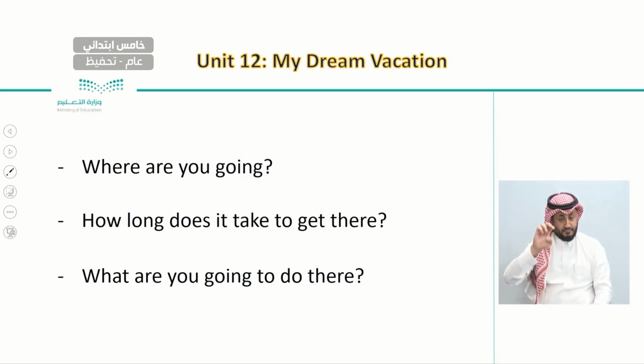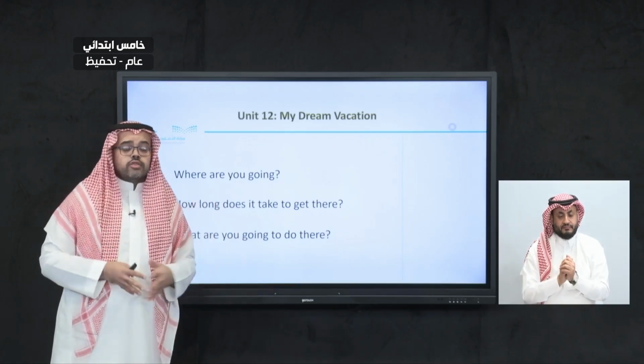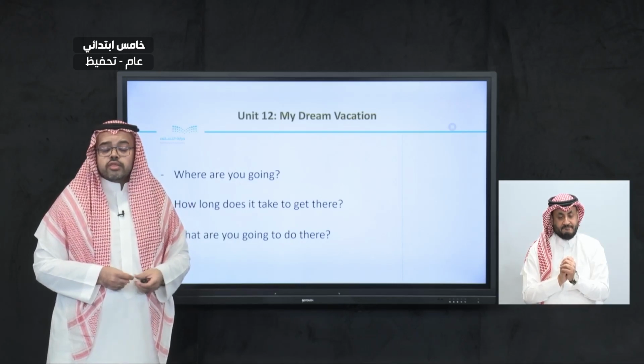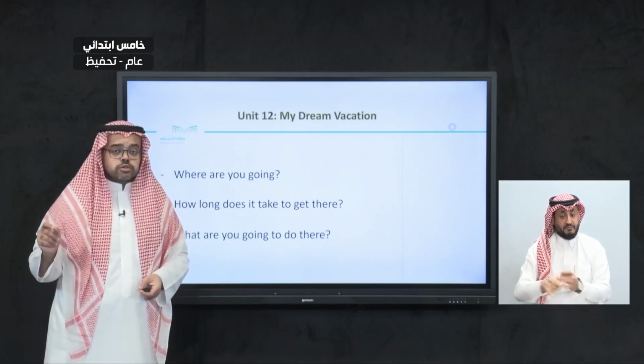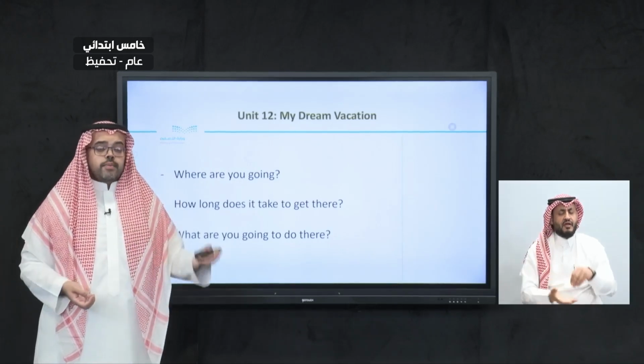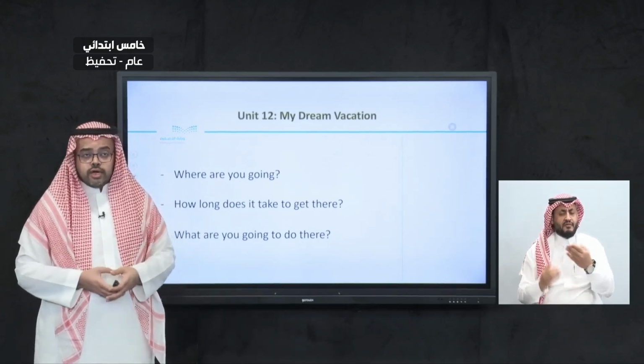You should practice all of these questions with your partner. Where are you going is the kind of question that you ask a partner, and the answer should start with I am going to, and then you name the place. To Abha, to Riyadh, and any other place.